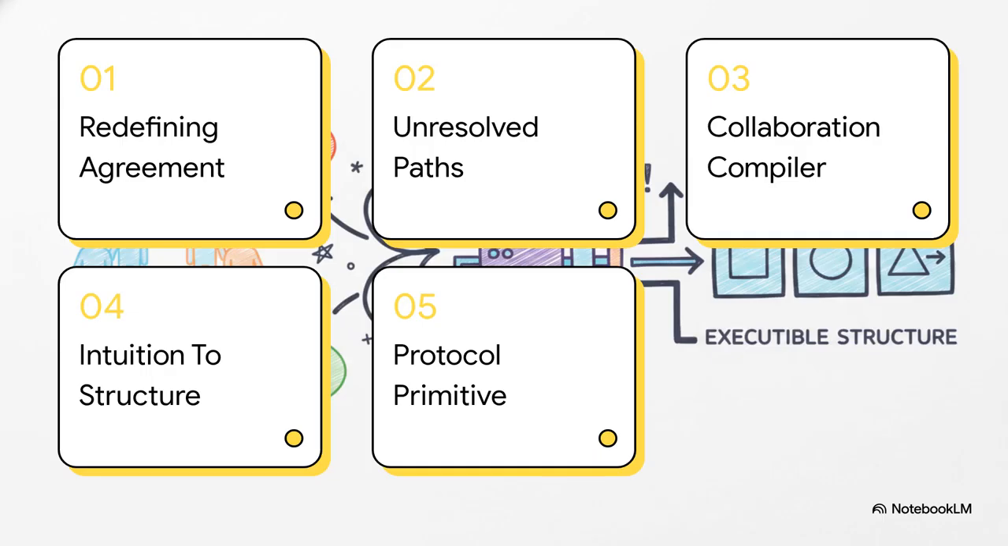Okay, let's dive into this. Here's our roadmap for today. First, we'll redefine agreement, then look at disagreement as unresolved paths. After that, we'll explore the collaboration compiler, walk through how we go from intuition to structure, and wrap up with agreement as a protocol primitive. Let's get right to it.